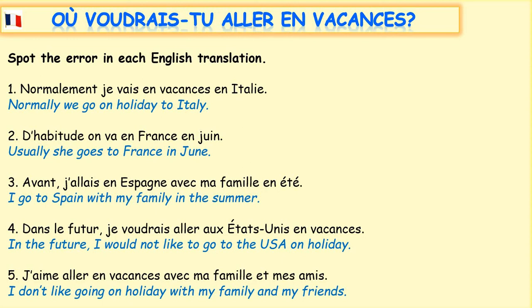So the French says, normalement, je vais en vacances en Italie. Now we would translate that to normalement, normally, je vais, I go, en vacances, on holiday, en Italie, to Italy. So if we look at the English, the error that we've got is that actually it doesn't say I go, it says we go. Now we go would be on va.